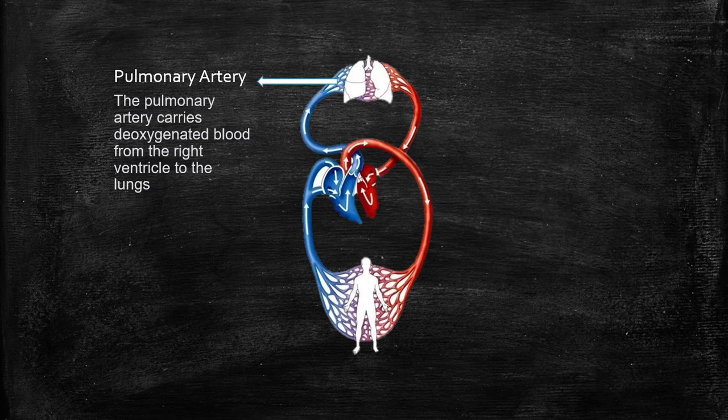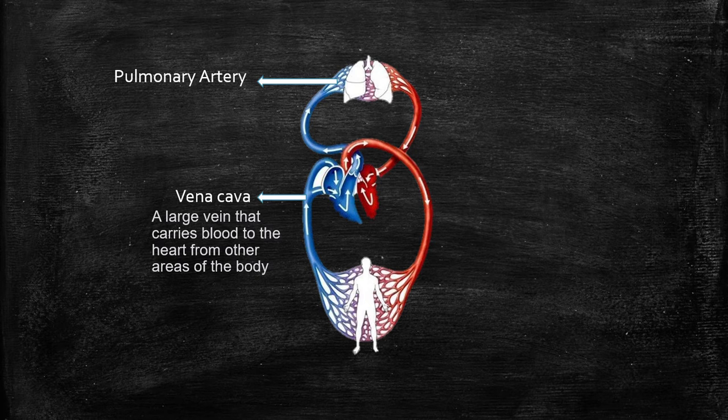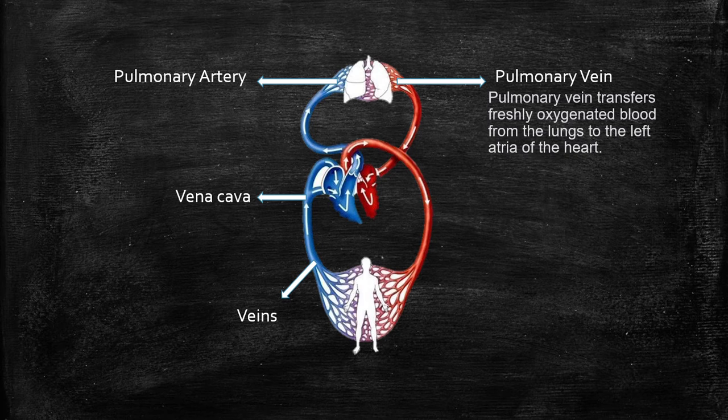Pulmonary artery. The pulmonary artery carries deoxygenated blood from the right ventricles to the lungs. Vena cava, a large vein that carries blood to the heart from other areas of the body. Veins. Veins pump much needed blood back to the heart. Pulmonary vein. Pulmonary vein transfers freshly oxygenated blood from the lungs to the left atria of the heart.